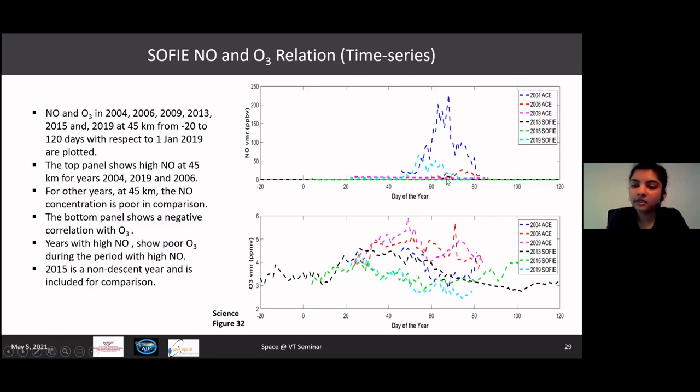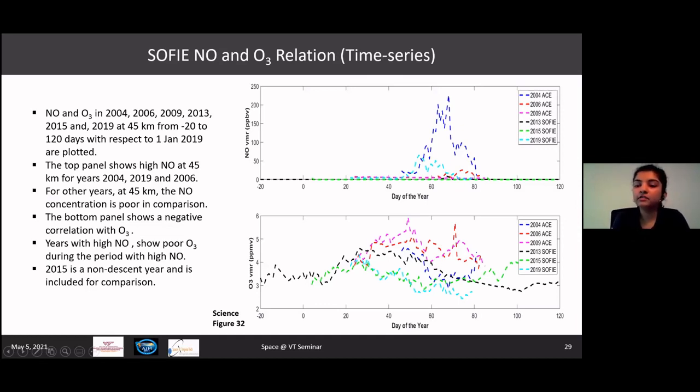The next event with a peak is 2006, which is the red colored line here. And as we can see, since this event is less strong in terms of the amount of NO that reached 45 kilometers compared to 2004 and 2019, the ozone concentration at 45 kilometers for 2006 is also more than the ozone that reached 45 kilometers in 2004 and in 2019.